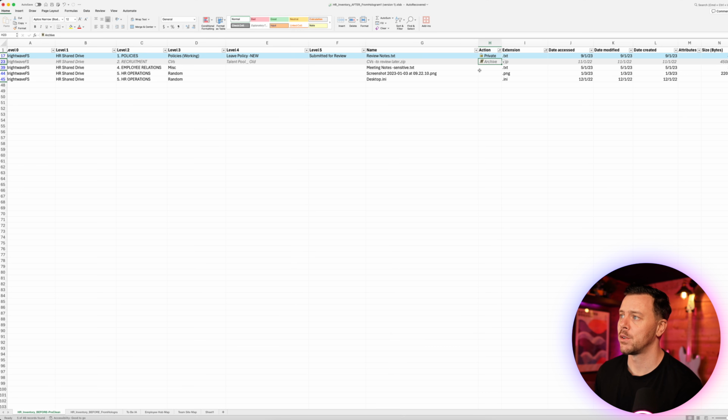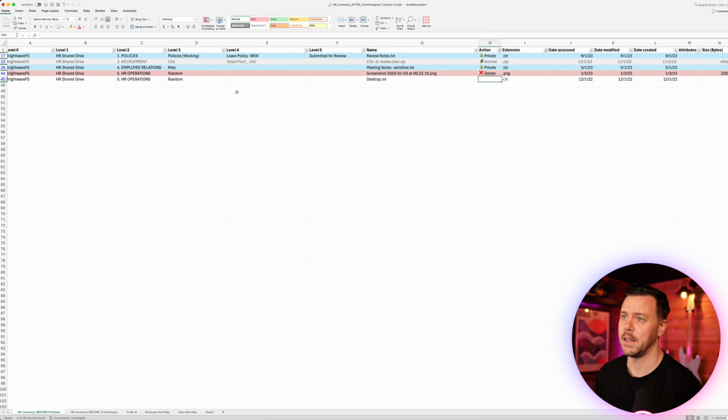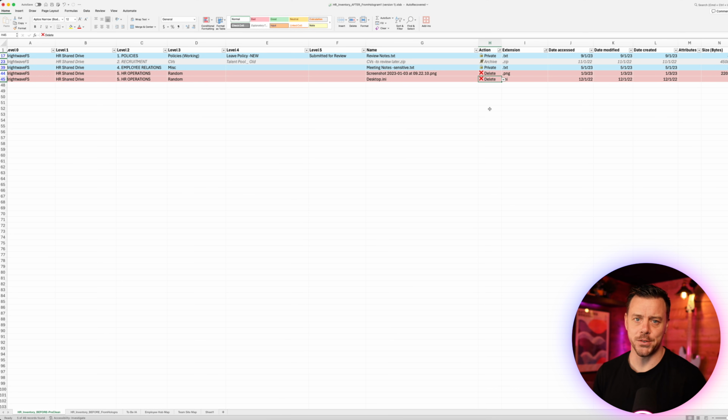Then we've got meeting notes sensitive. I'll come in here and I think that'll be private. I've got a random screenshot in a random folder, so that is going for deletion straight away. A .ini file as well in random, I'm also going to pop that in for deletion. So, rudimentary examples, and obviously very simplified compared to what you'll actually deal with, but it's the same kind of thought process. You're just trying a process of elimination. What can you hedge your bets on and safely get out of the picture so people can focus on the most relevant content, or what you think might be the most relevant content at this point.